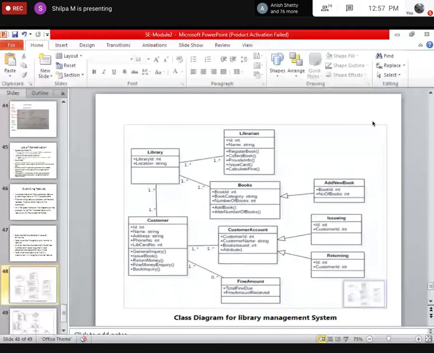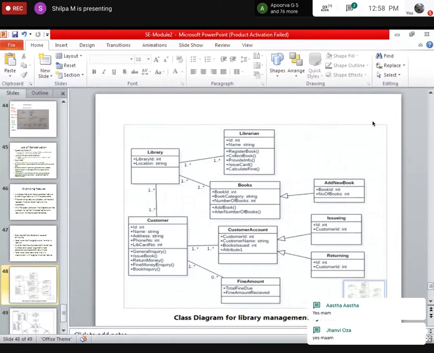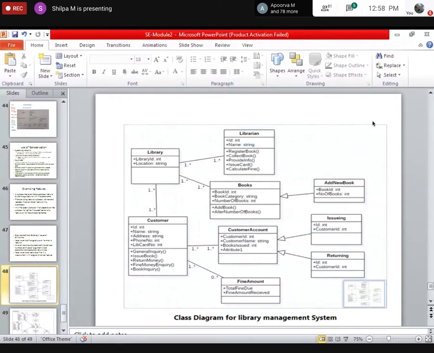Then I'll ask some of the students what they understood by this class diagram. Is it okay? Please go through it. Whatever you have identified from this, what problem is it? What are the classes? What are the attributes? What are the associations, generalization? All that I want you to apply to this figure.